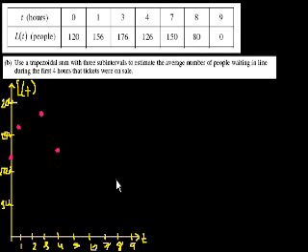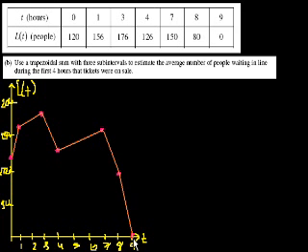T equals 7, we have 150 people in line. It's right about there. T equals 8, we have 80. That's a little right there. And t equals 9, the line is gone. Everyone has gotten their tickets, or maybe they got sold out. And let's connect those points. Connect the dots. So from here to there, and from there to there, there to there, there to there. Almost done. Okay, so we've at least plotted the sample points and connected them with lines.